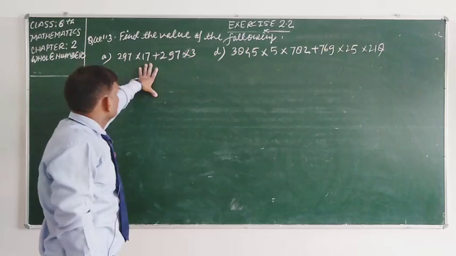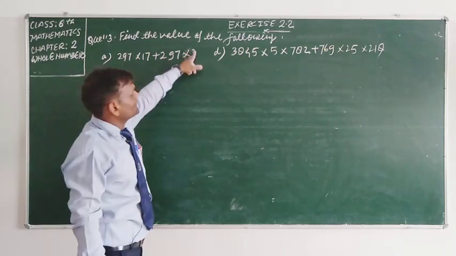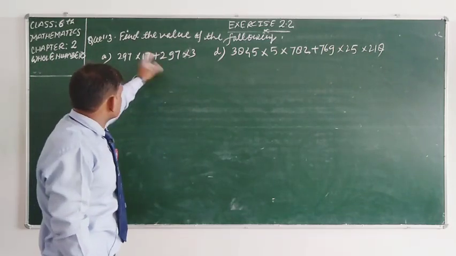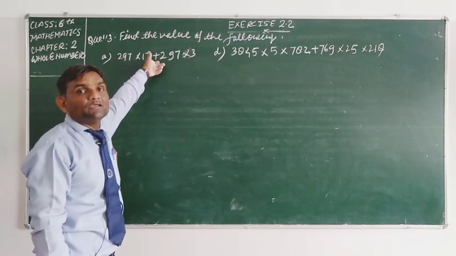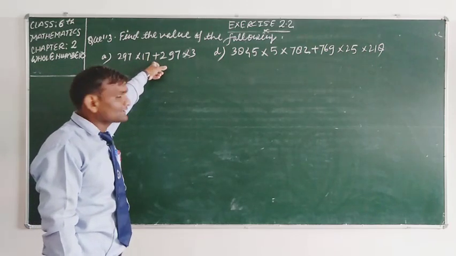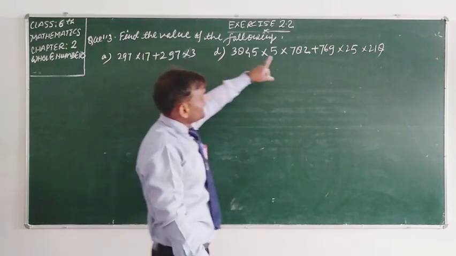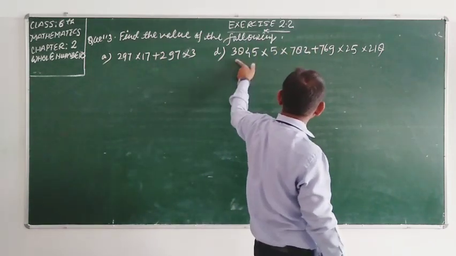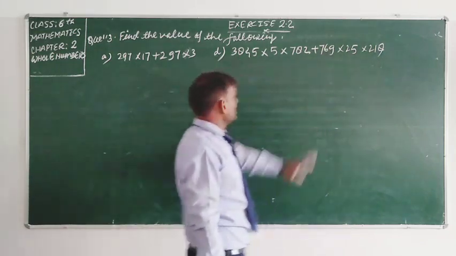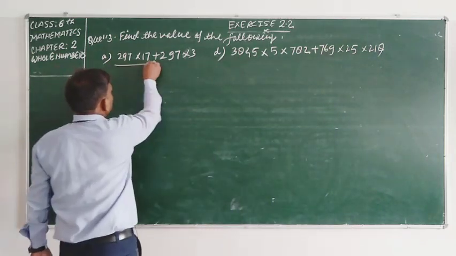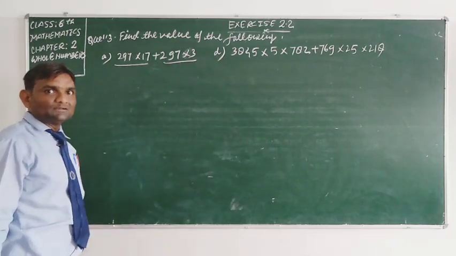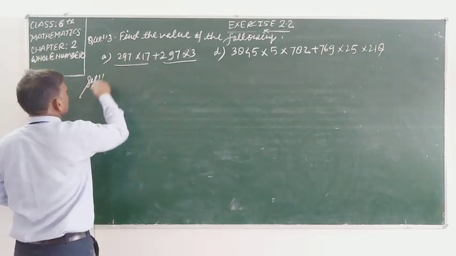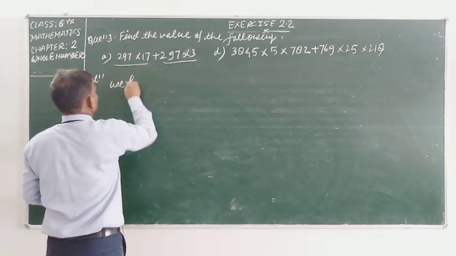Student, this is one term, this is one term, and these two terms are separated by the plus sign. Means we have to add this term and this term. We require to add. And this sign also shows that we require to add this term and this term. But student, in both terms you are seeing something common. If we talk about the solution of this question, so student, we have